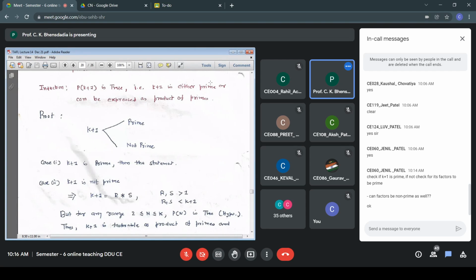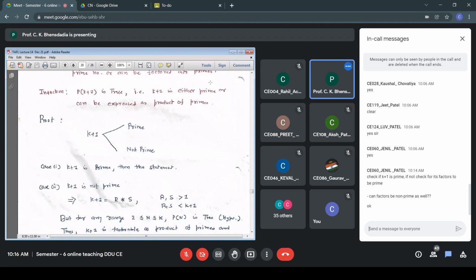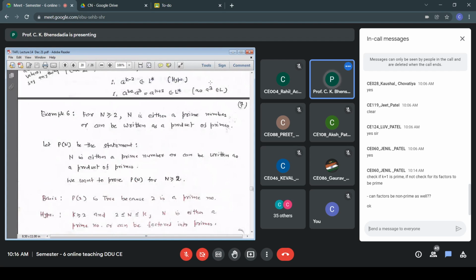It means these numbers r and s are falling in the range 2 to k. And for the range 2 to k, as per the hypothesis, n is either a prime number or can be factored into primes.